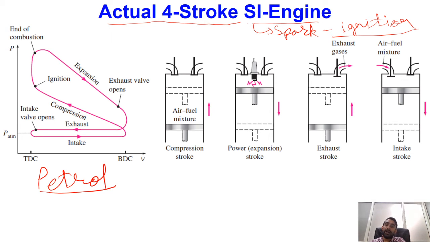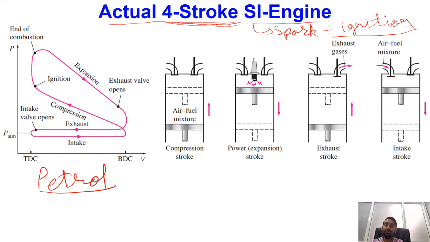Apart from that, we have two different mechanical arrangements. Either we can have the completion of the cycle in 4 strokes, or in 2 strokes. 2-stroke engines were earlier used typically in bikes, but nowadays, because of certain limitations associated with 2-stroke engines, they are almost obsolete, and mainly 4-stroke engines are employed in recent automobiles. So let us first see the complete mechanical cycle and how it works.